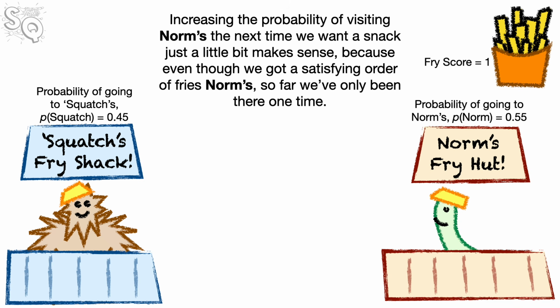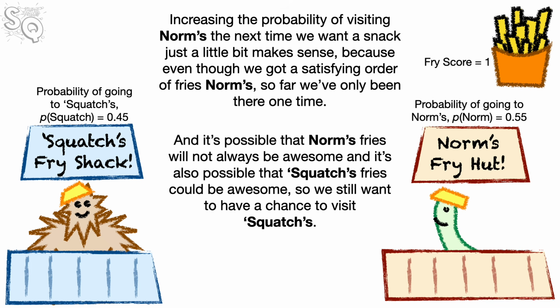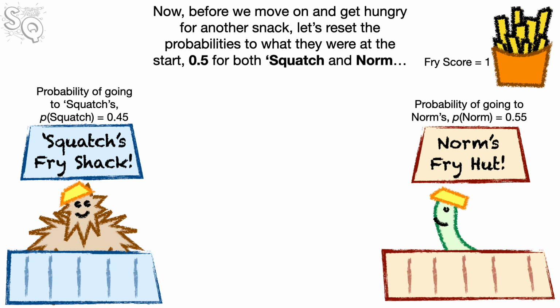Increasing the probability of visiting Norm's the next time we want to snack just a little bit makes sense, because even though we got a satisfying order of fries at Norm's, so far we've only been there one time. And it's possible that Norm's fries will not always be awesome, and it's also possible that Squatch's fries could be awesome, so we still want to have a chance to visit Squatch's. Bam.